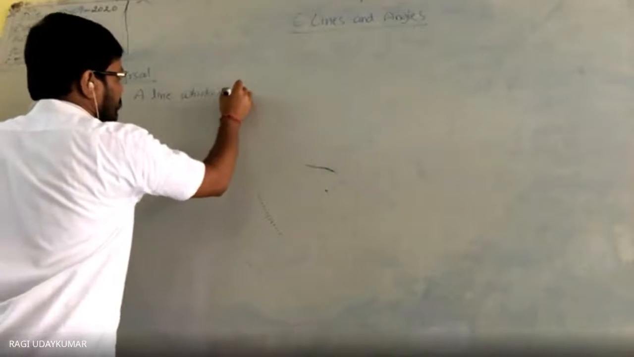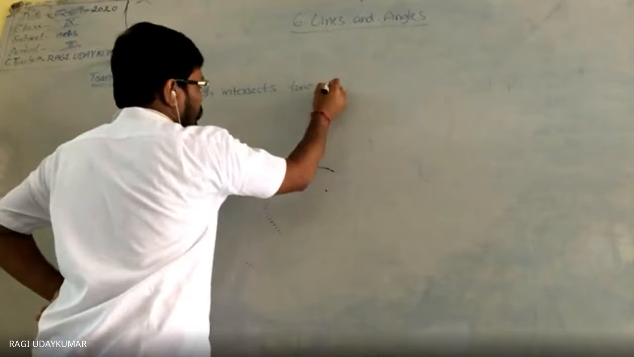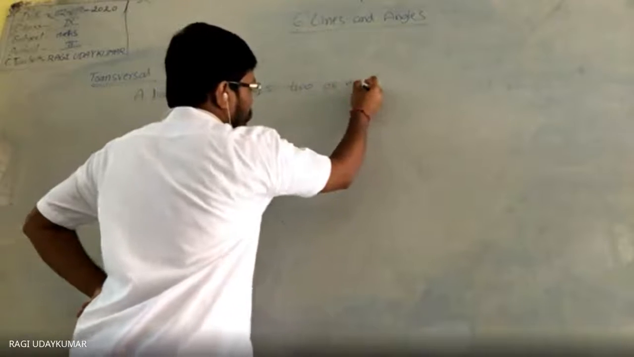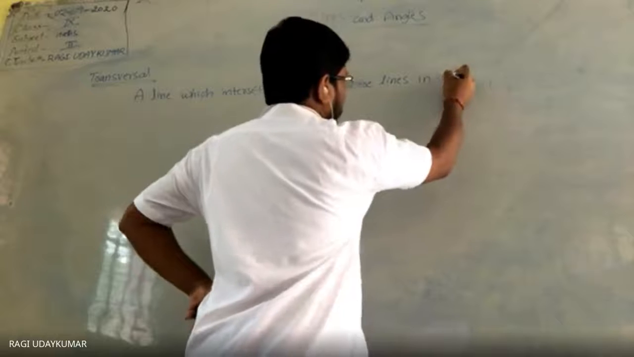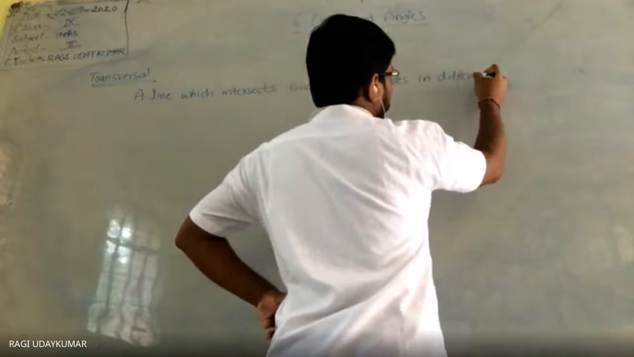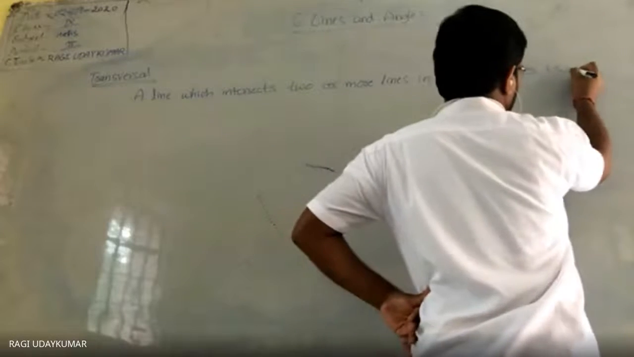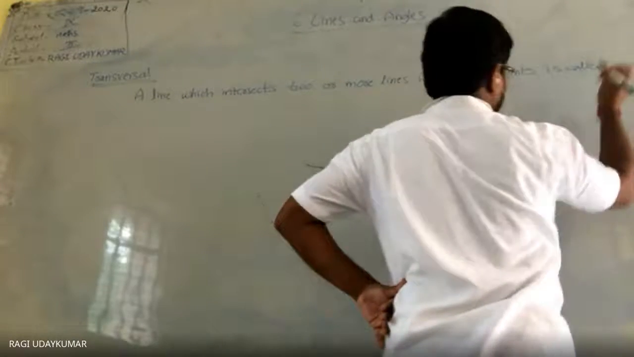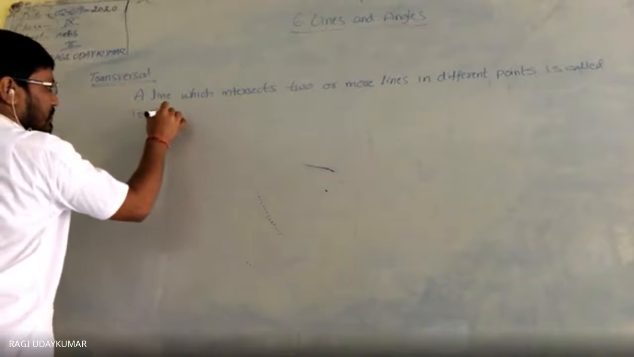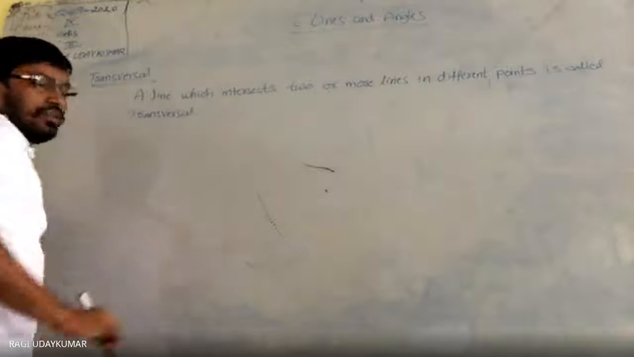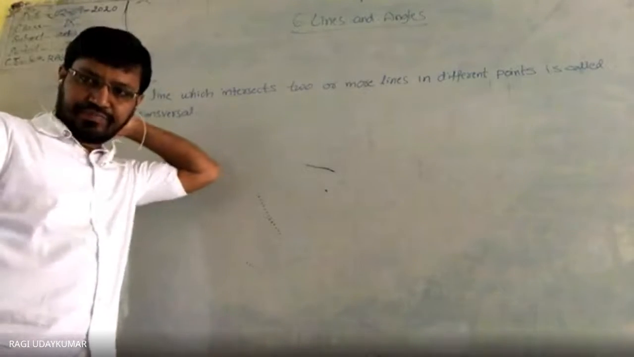which intersects two or more lines in different points is called transversal. Very good. So that means here I'm going to give you some examples of the transversal first.